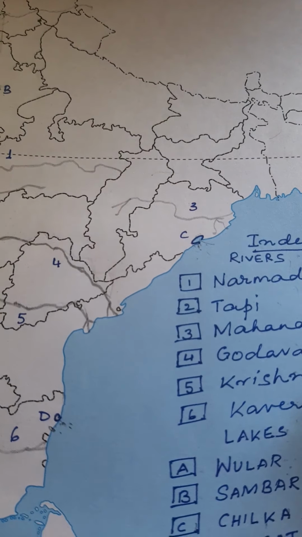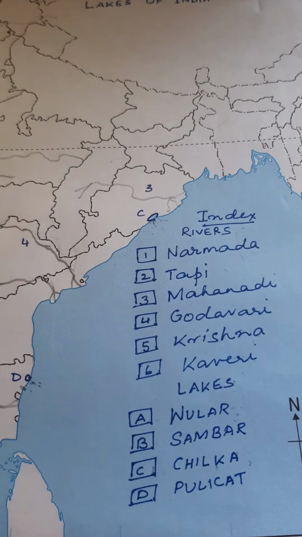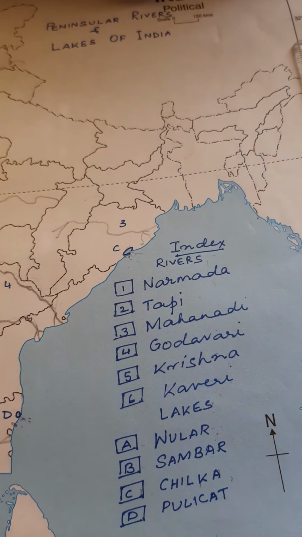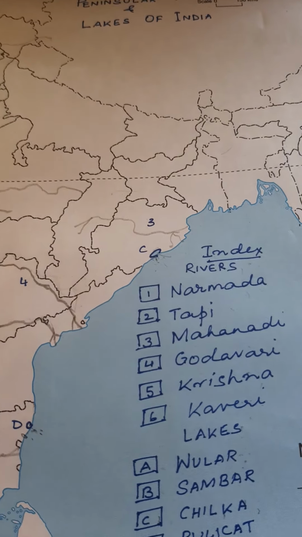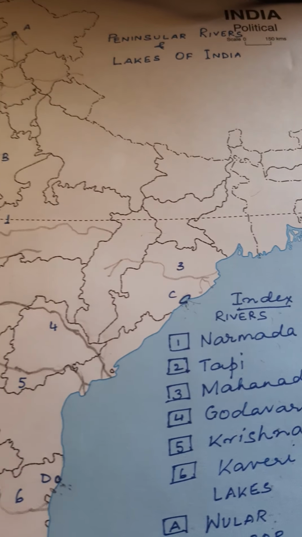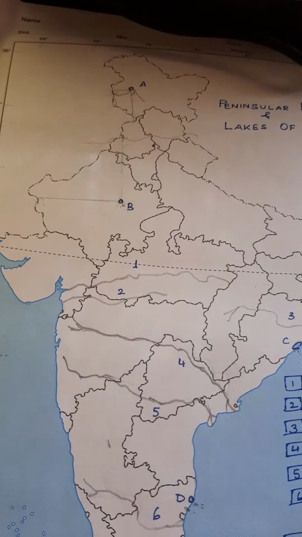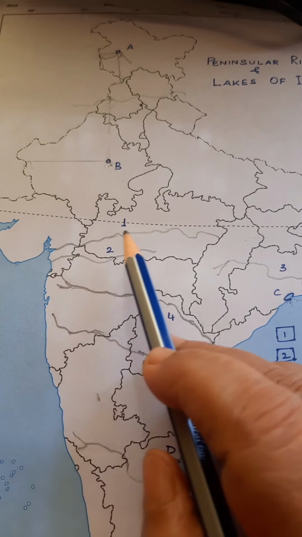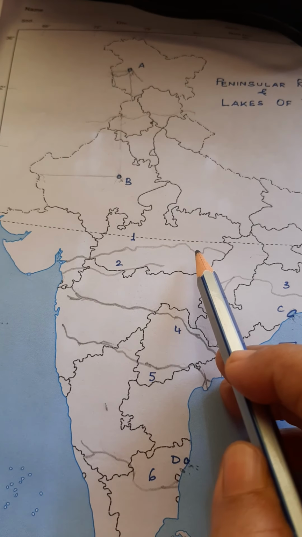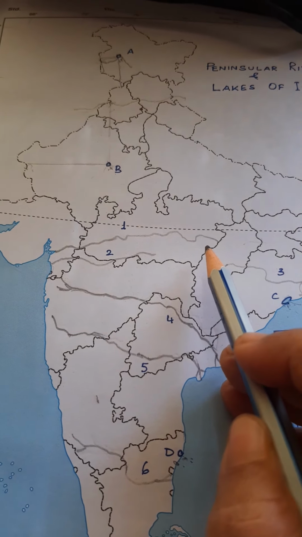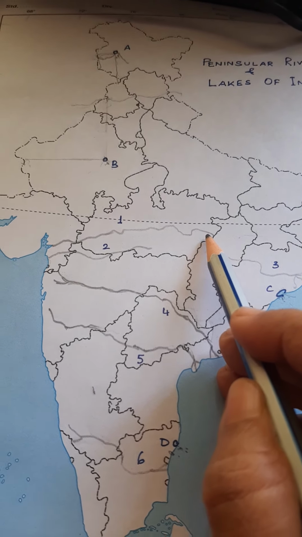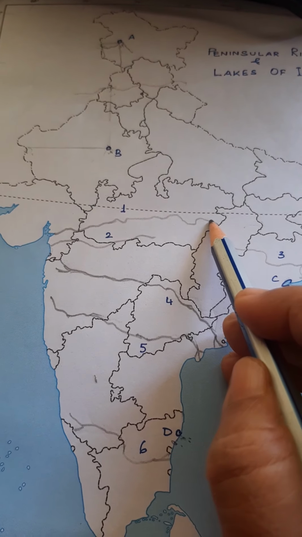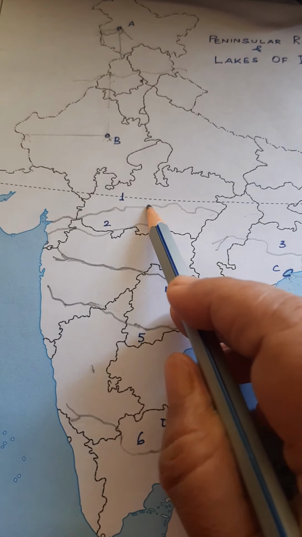Now next, coming to the rivers. The first river, peninsular river, is the Narmada river. Now children, one thing has to be noted here. This Narmada is a river which flows towards the west. Now this river starts from the Amarkantak hills in Madhya Pradesh. Here there is a place known as Amarkantak. So from here it is moving westward.